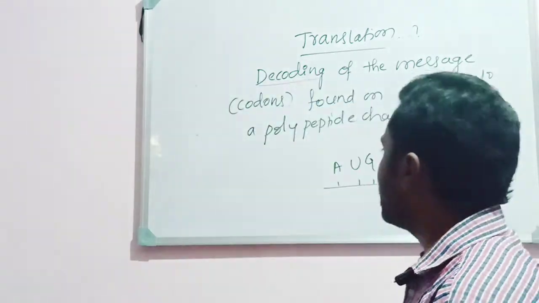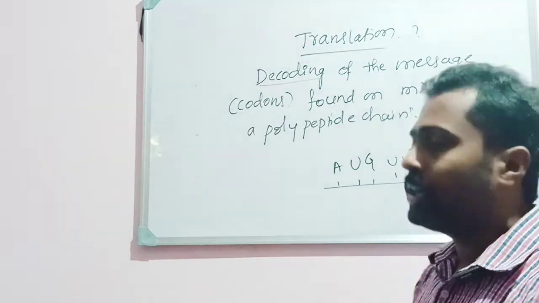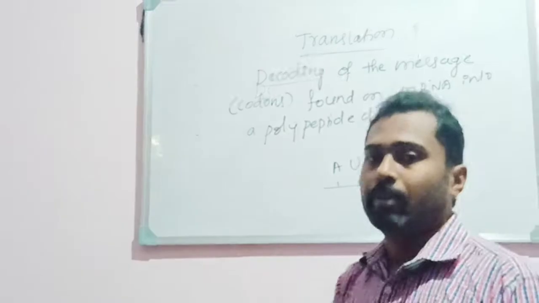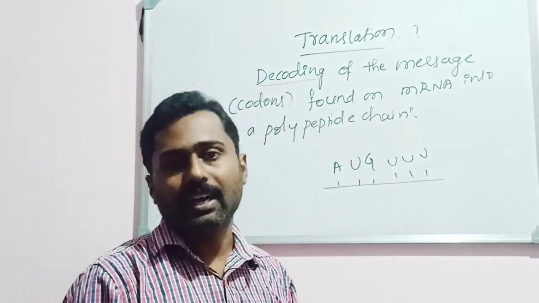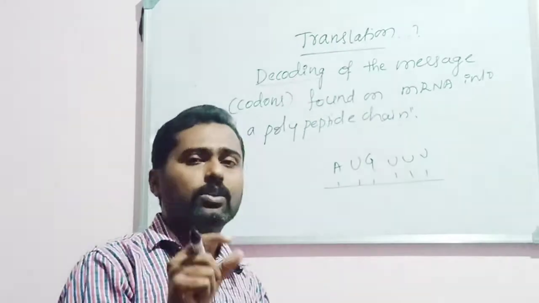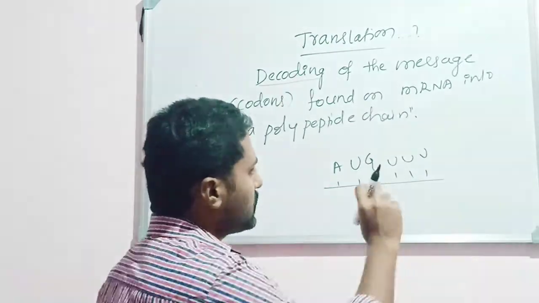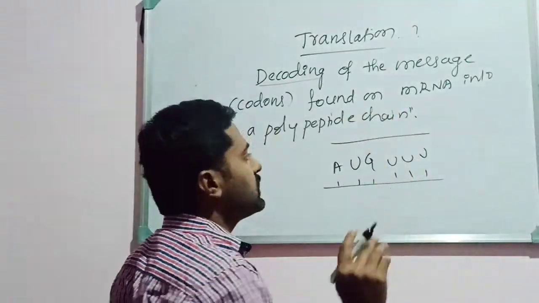The mRNA has a message which is required for the synthesis of a protein. According to that message, the amino acids will be added by the RNA called tRNA, that is transfer RNA. The transfer RNA molecule goes on adding the amino acids according to the message found on the mRNA. Hence a corresponding polypeptide chain will be synthesized.